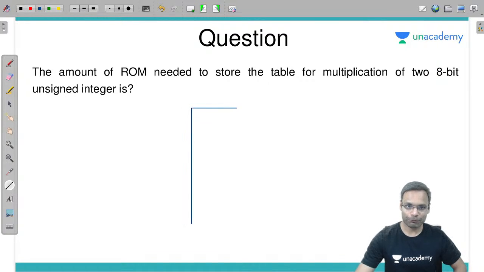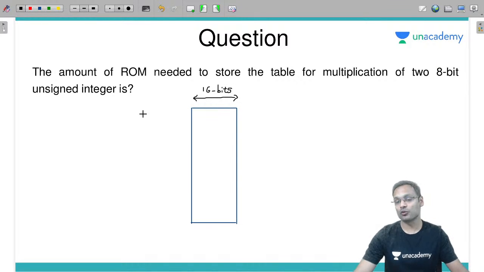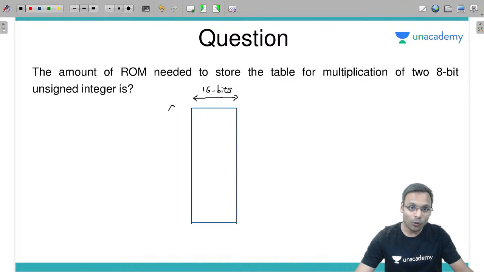If you have to store a table of multiplication and you have 8-bit input, it's very simple. If you have 8-bit input, each result of multiplication will be 8 plus 8, 16 bits का. 16 bits each result will be stored. And such kind of how many results you are going to store in the memory.